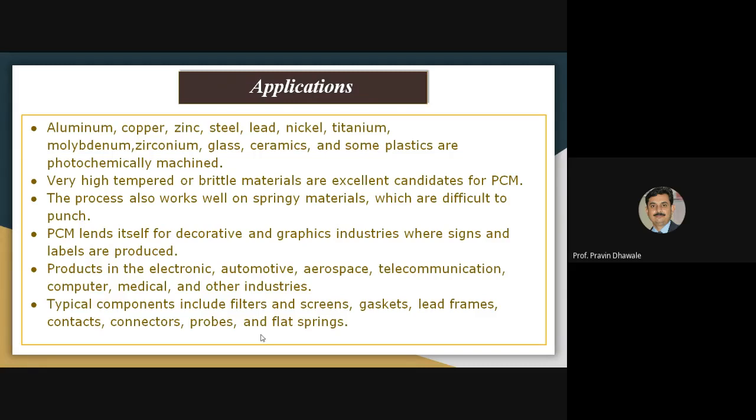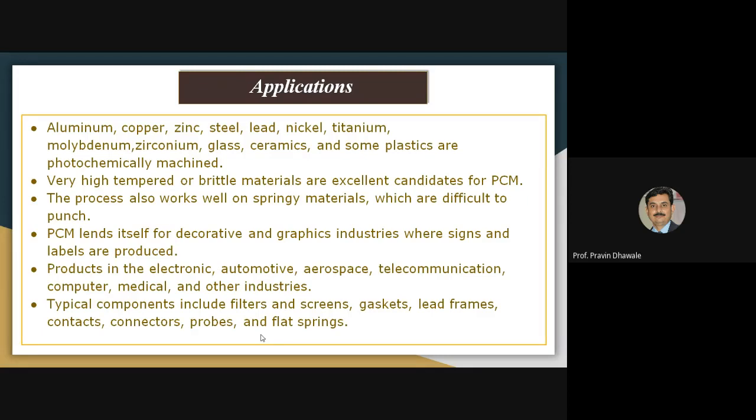Also, it lends itself to decorative as well as graphic industries, where you have to prepare certain kinds of signs, signatures, symbols, labels, right? Certain products in electronics, automotive, medical, computer, and other industries can be machined using photochemical machining.